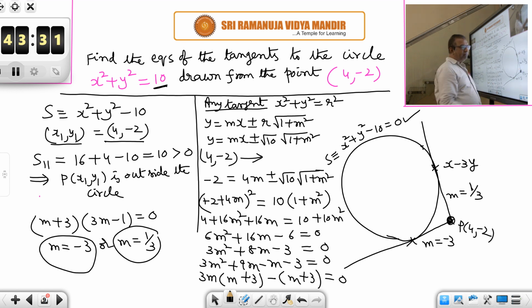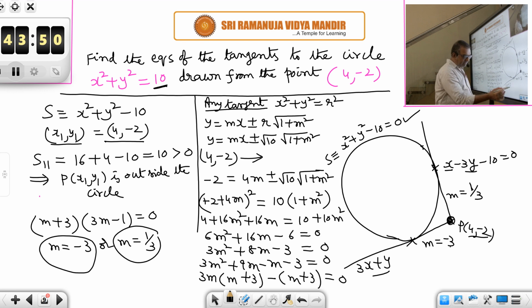What is the slope of this line? If anybody asks, you will say 1/3 only. Passing through the point (4, -2): 4 here, -2 here, 4 plus 6, 10. So x - 3y - 10 = 0. That is one tangent. Slope -3, 3x plus y.